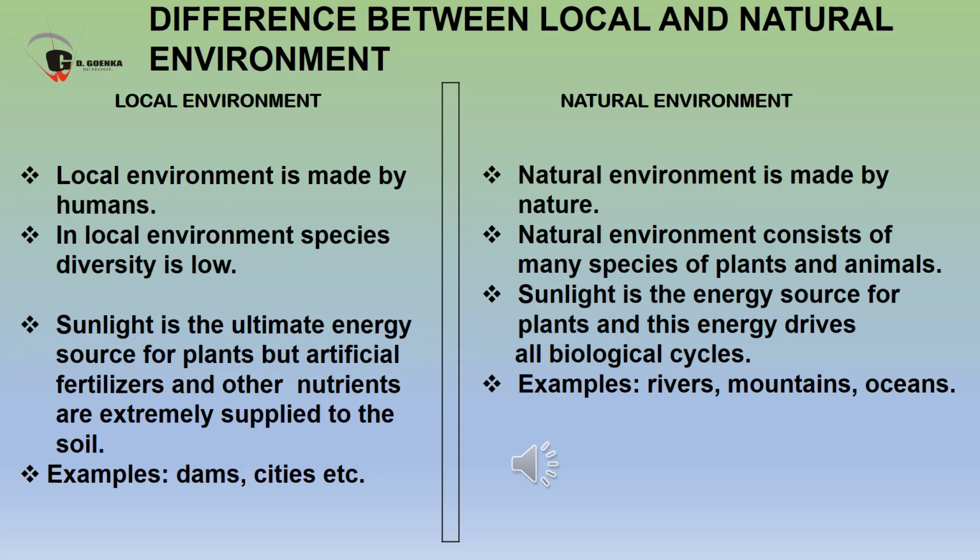And natural environment is made by nature. Natural environment consists of many species of plants and animals. Sunlight is the energy source for plants, and this energy drives all biological cycles. For example, rivers, mountains and oceans.